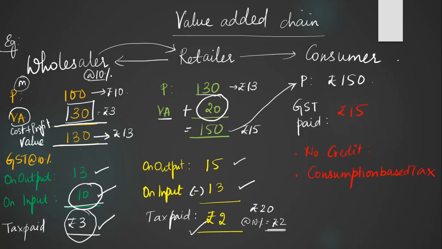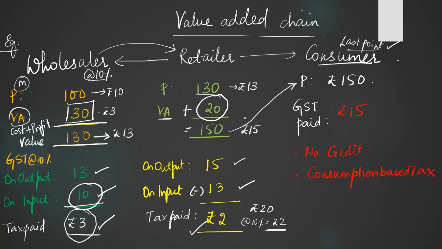Now ultimately, why did we say that the whole burden of GST will be borne by the consumer? Let us see now. GST is called destination based taxation, right? We just saw in the previous slide, the consumer is the last point in the value added chain. The consumer is not going to sell these goods to somebody else. He is going to use it. He is going to consume the goods.